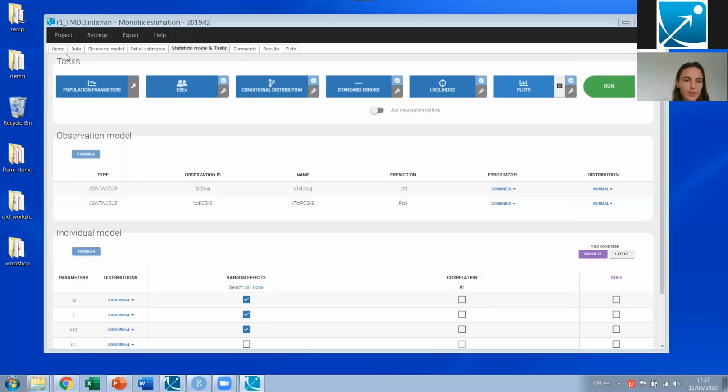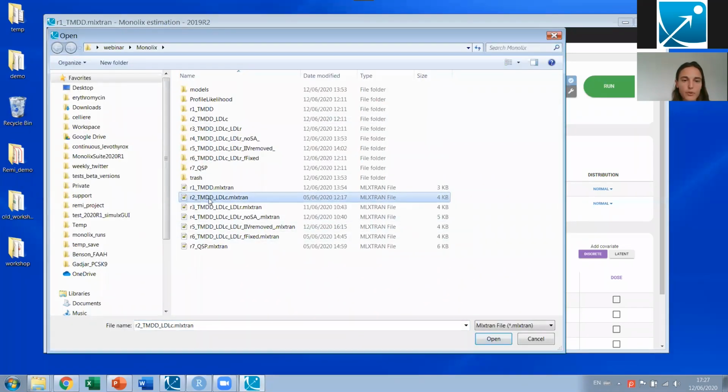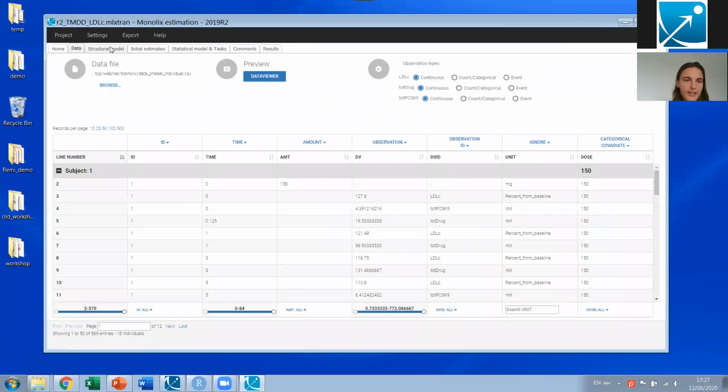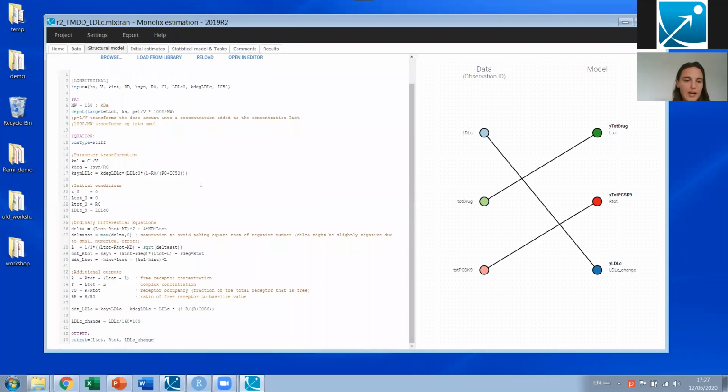Wrong button. So I'm going to open run number 2. So the dataset is still the same. The model is as before, except that I have added the two lines for LDLC, so the ODE and the transformation. I have added it to the output and mapped all observation IDs with all model outputs.